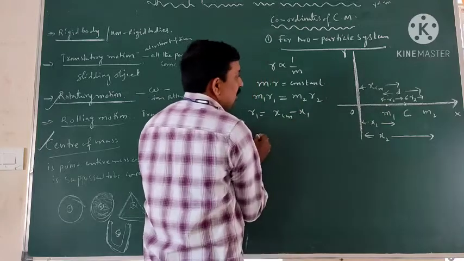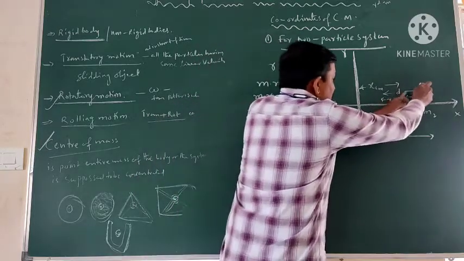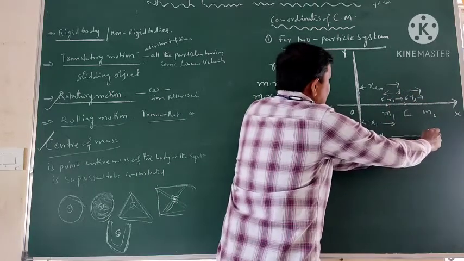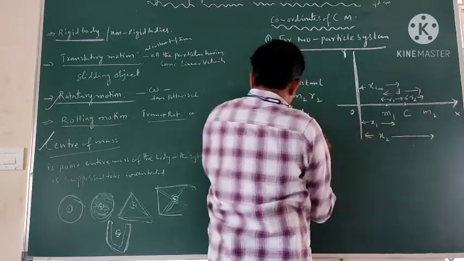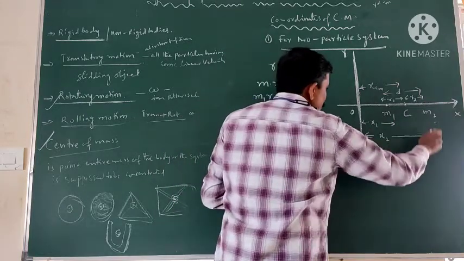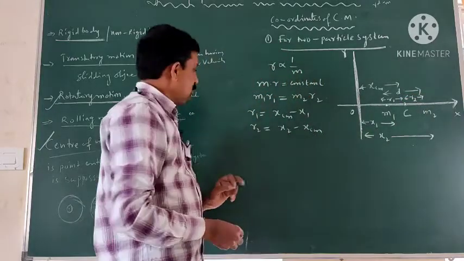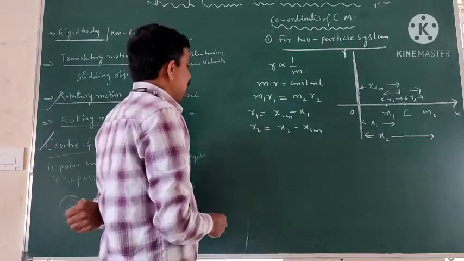Now we want to find r2. This is x2, so the total distance x2 minus xcm gives r2. So r2 is equal to x2 minus xcm.